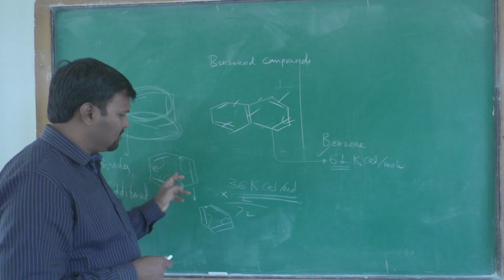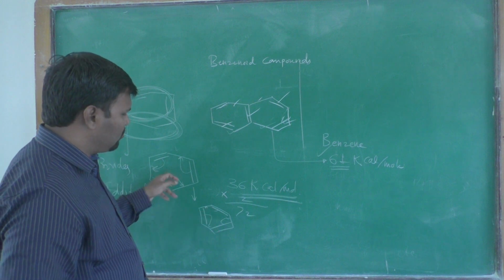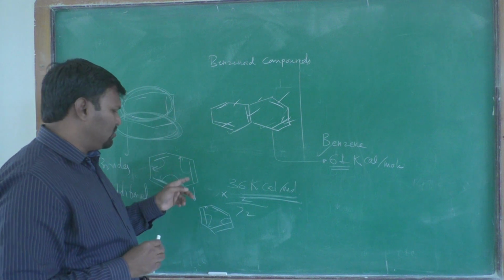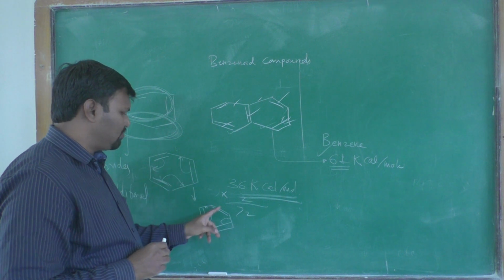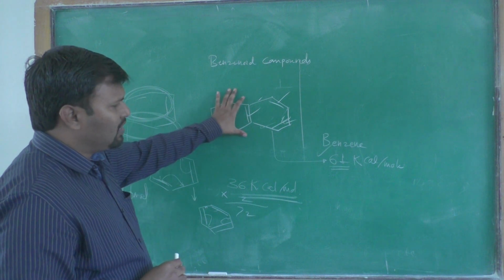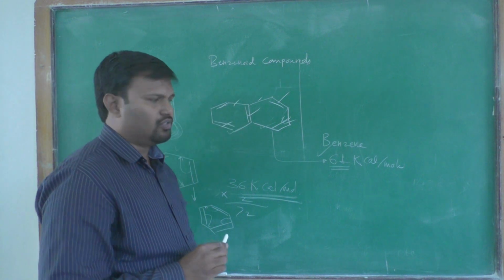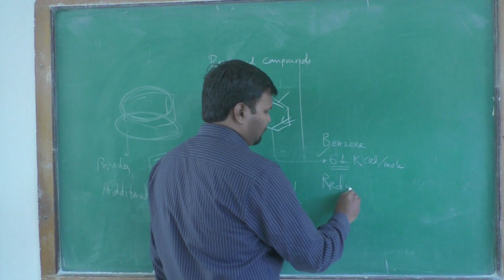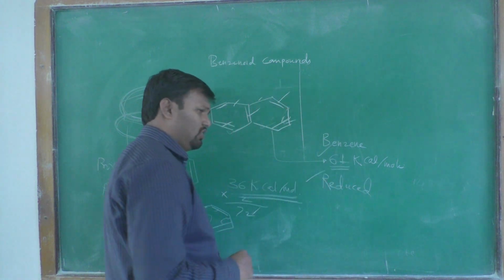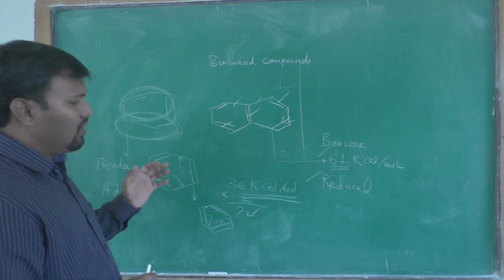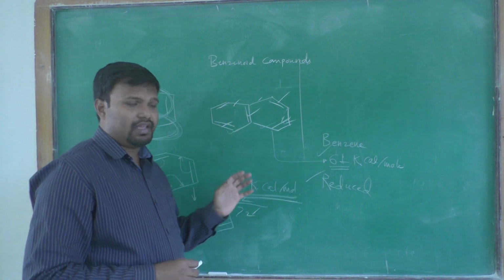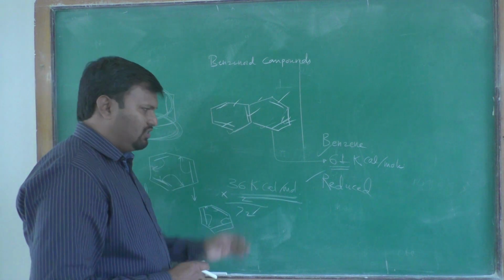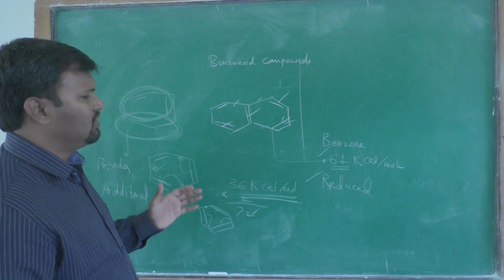When 2 benzene rings are considered and multiplied by 2, first benzene, second benzene, the energy is 72 kilocalorie per mole. But for two separate benzenes there are 6 pi electrons each, whereas here only 5 pi bonds are present. Therefore its energy somehow gets reduced; its resonance energy or delocalization energy is reduced.